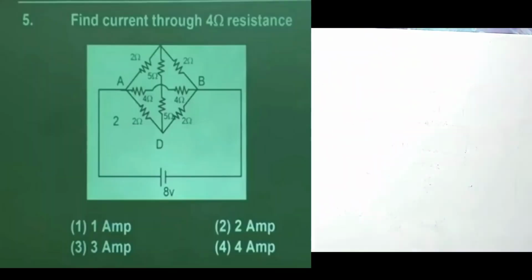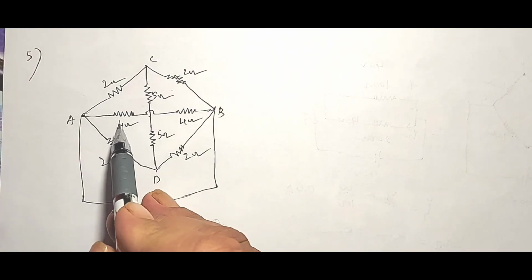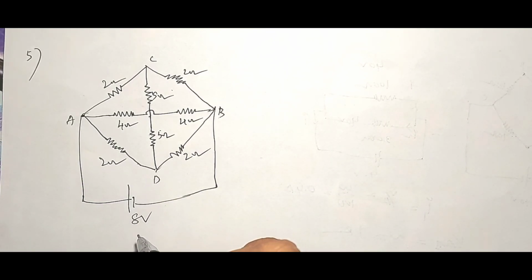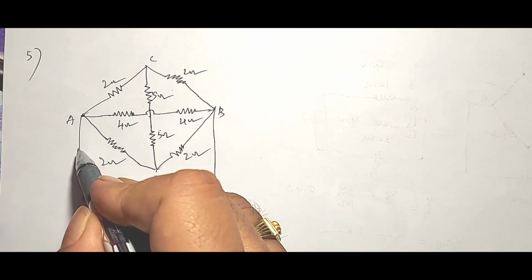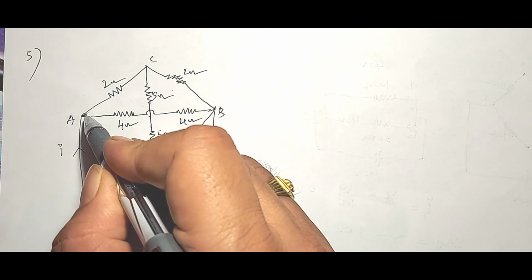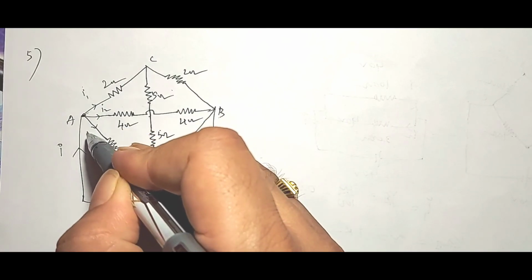Now let us do another problem. Here, read that problem, what they given. Find the current through the 4 ohm resistance. This current he asks. This is a battery of voltage 8. This is the current I. This current is divided into 3 parts here: I1, I2 and I3.